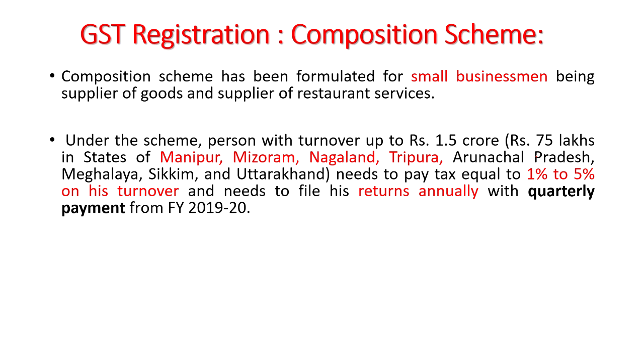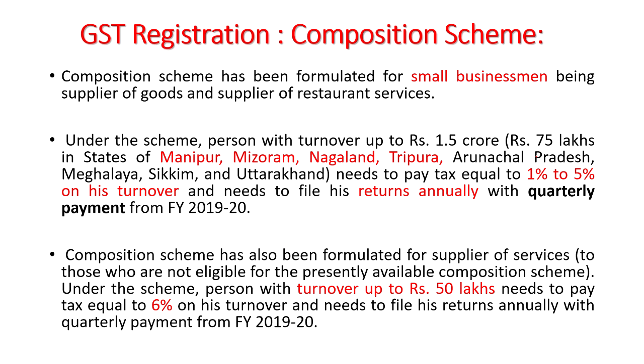They have to pay tax equal to 1 to 5% of their turnover, and need to file their returns annually with quarterly payment from financial year 2019-20. And this is helpful for the small businessman. They need not file returns every month, thrice in a month. Usually GST returns have to be filed thrice in a month. After making the adjustments of input tax credit, one has to pay the GST to the government and should not retain it with them for so long.